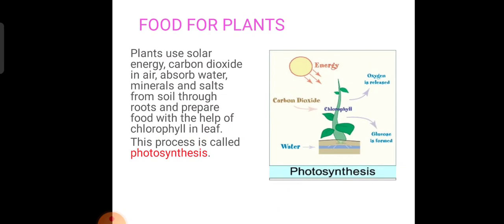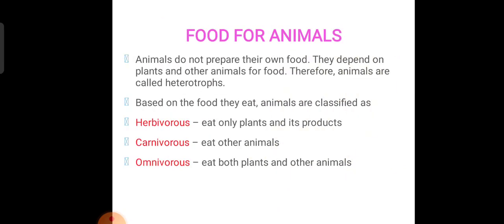Okay, next, moving on to food for plants. What is the food for plants? Plants use solar energy, carbon dioxide in air, and absorb water, minerals and salts from soil through roots, and prepare food with the help of chlorophyll in the leaf. This process is called photosynthesis. This is called as photosynthesis.